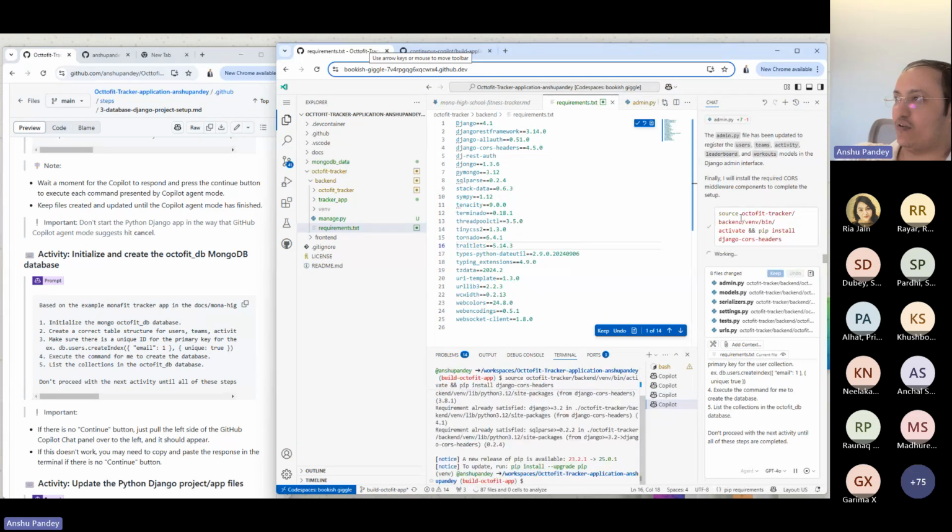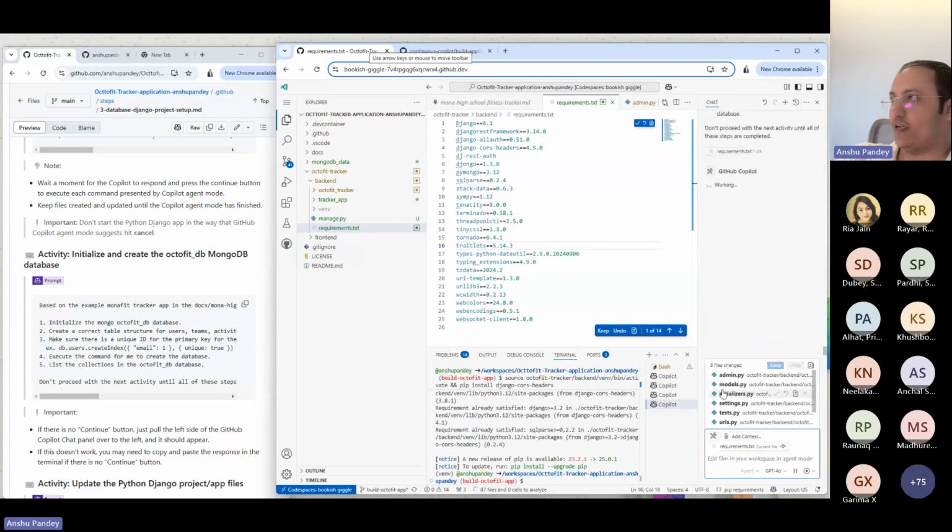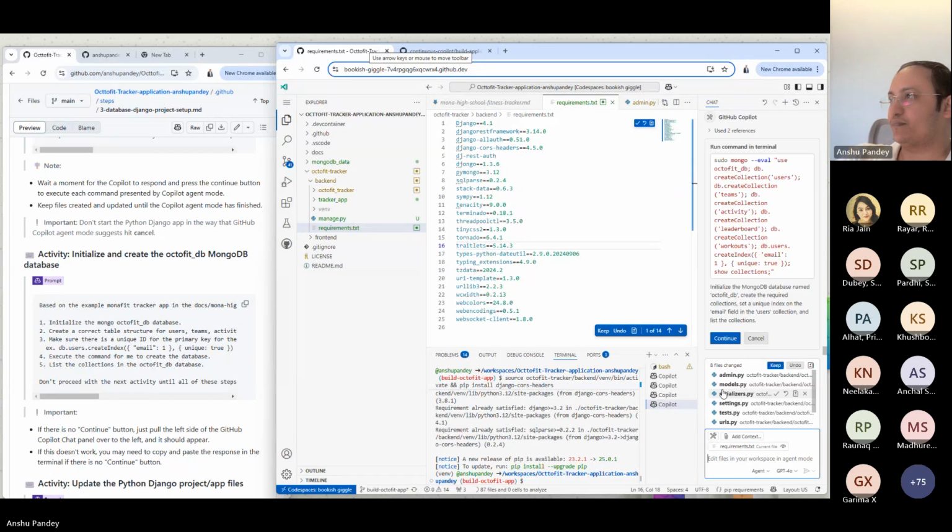Next, we can activate and install some of the Django packages, right? And done we are. So I'll check again with the database setup and see whether the collections already exist or can be created. Right, here we go.